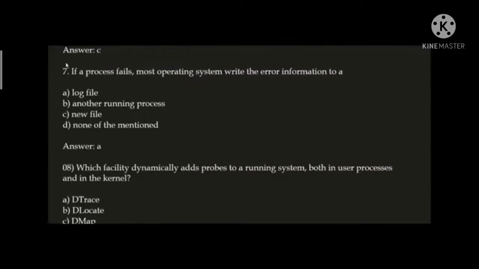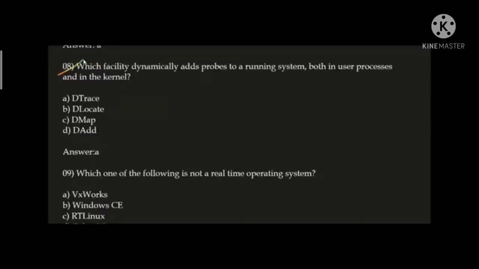Next question. If a process fails, most operating systems write the error information to a log file. Option A correct here. Next question. Which facility dynamically adds probes to a running system, both in user processes and in the kernel? Correct answer is option A, dtrace. Dtrace facility, dtrace is what? Dynamically trace.